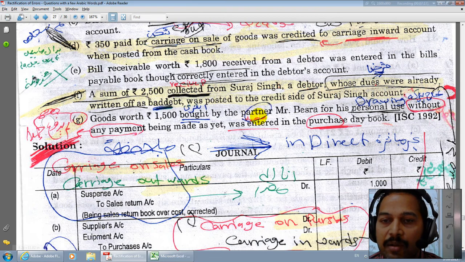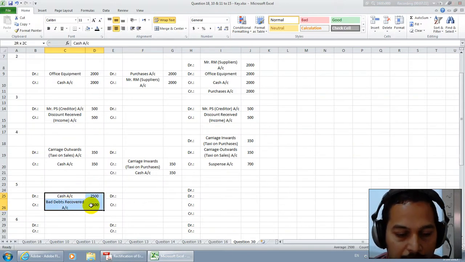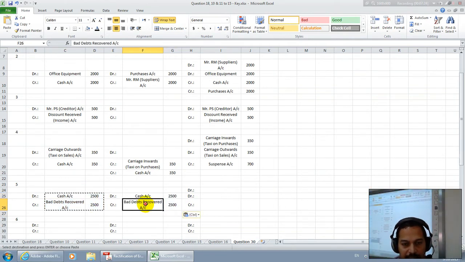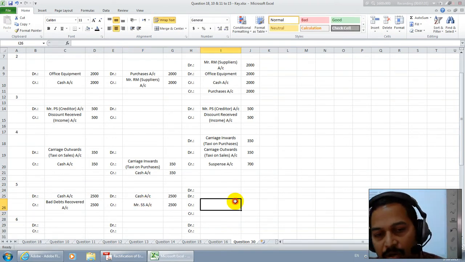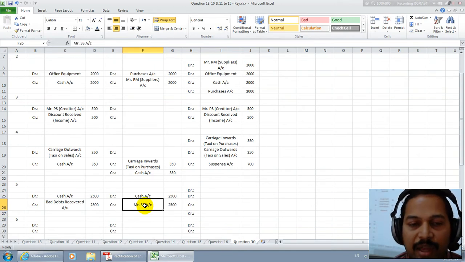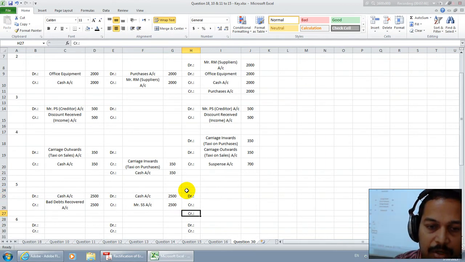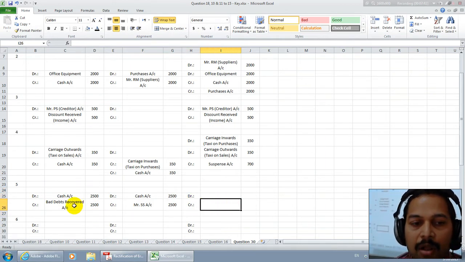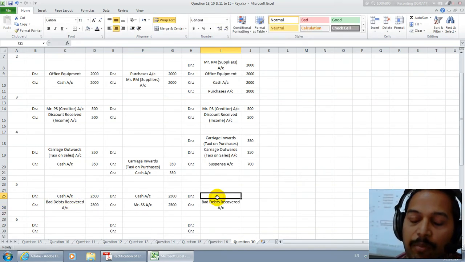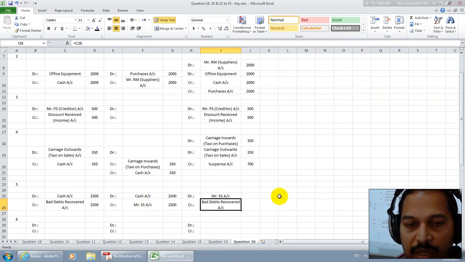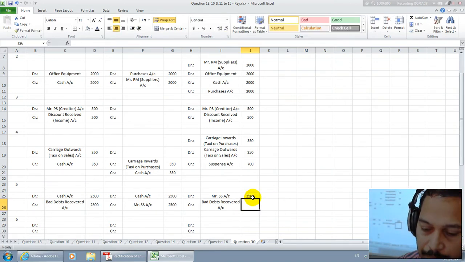Now what is the mistake here? This is the correct entry; it was posted to the credit of Mr. S account. Therefore the entry debit cash is the same, but instead of crediting bad debts recovered account, the error is that Mr. S account was credited. No need to credit Mr. S account. Why? The debtor's account is not available now. We already cancelled the account, thinking that he will not pay us. Therefore bad debts recovered account will come as a credit. This is important. We have to post in the credit, and we don't want Mr. S account, therefore the value will be the same.